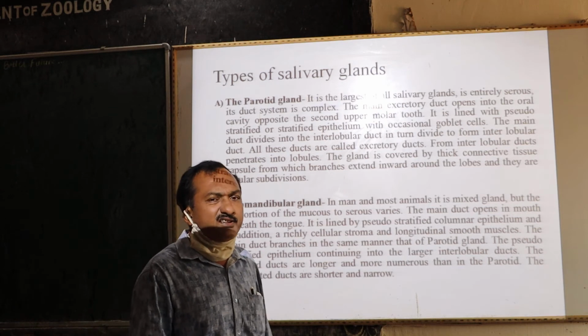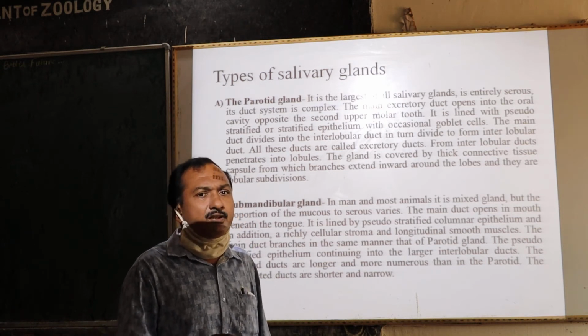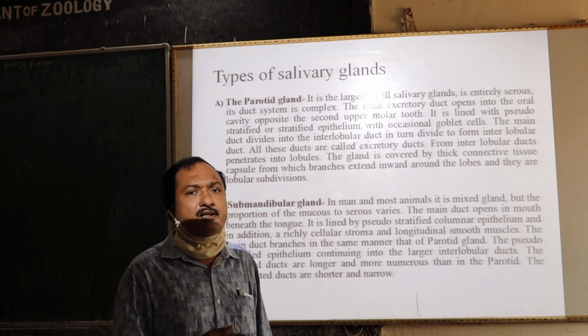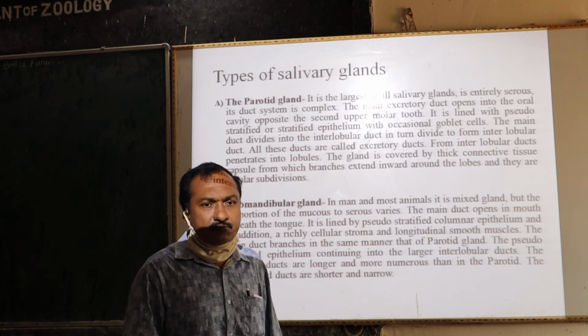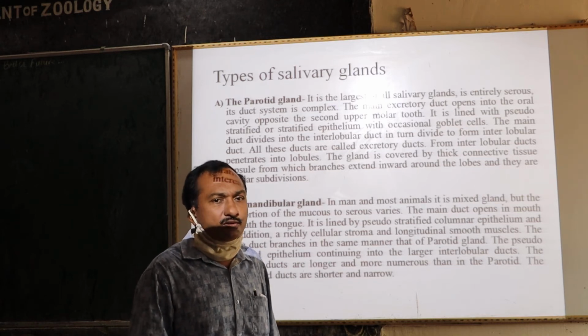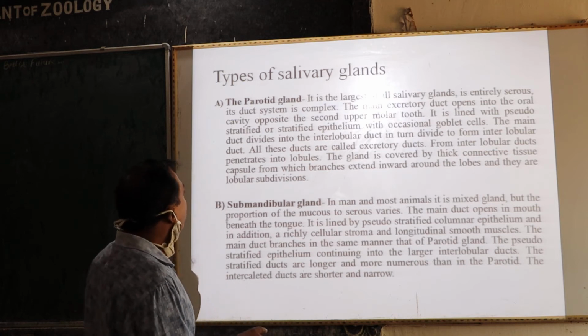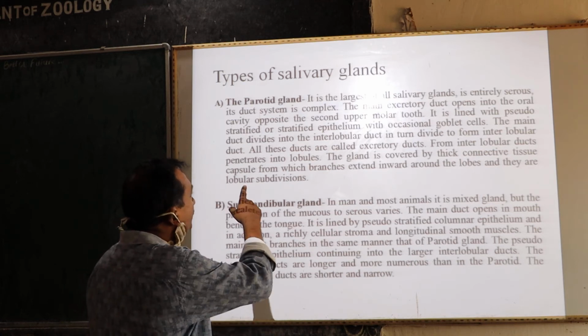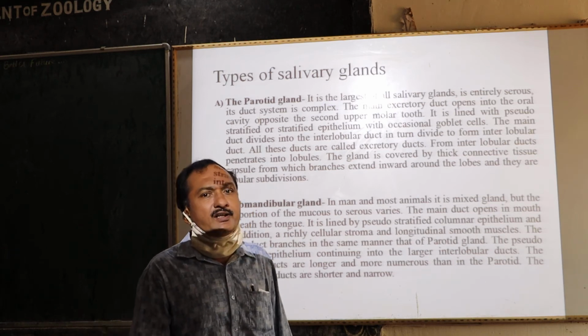And the duct system I have already explained. The duct system is made up of intercalated ducts. Intercalated ducts join the alveoli, and the secretions are poured inside the mouth. The duct of the parotid gland opens inside the mouth opposite the second upper molar tooth.